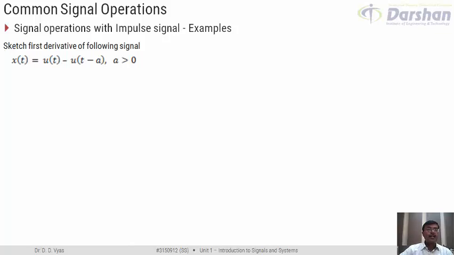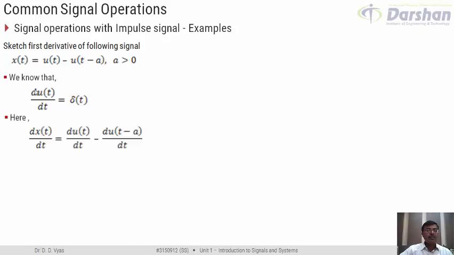At the first go, it looks like a little different type of question, but this should make us remember the relation between different common signals like impulse, step, and ramp. Let us recollect this. We know that differentiation of step, that is du of t by dt, gives you the impulse function delta t.